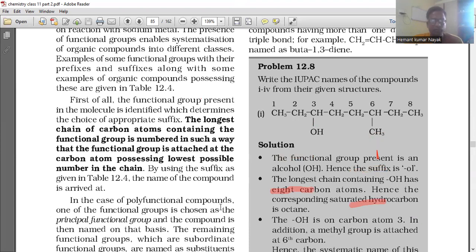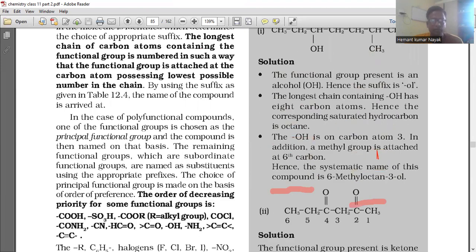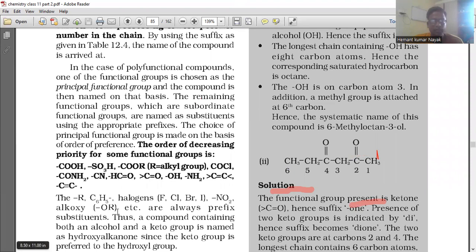In the case of polyfunctional compounds, one of the functional groups is chosen as the principal functional group and the compound is then named on that basis. The remaining functional groups, which are subordinate functional groups, are named as substituents using the appropriate prefixes. The choice of principal functional group is made on the basis of order of preference. The order of decreasing priority for some functional groups is: COOH, SO3H, COOR, COCl, CONH2, CN, CHO, C=O, OH, NH2, C=C, C≡C. The R, C6H5, halogens F, Cl, Br, I, NO2, and alkoxy are prefix substituents.